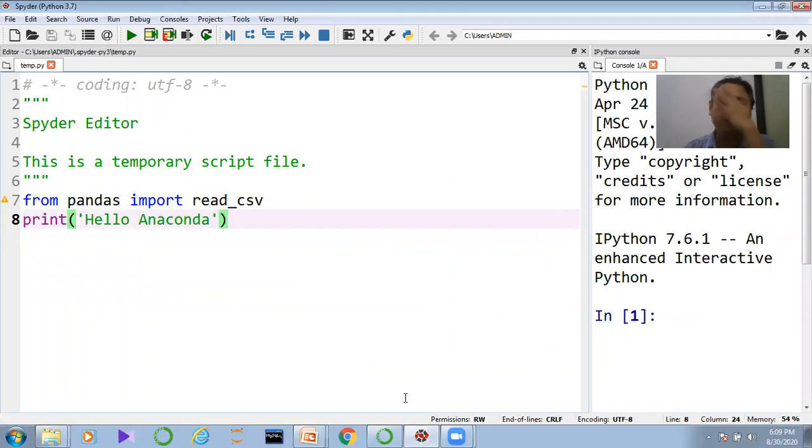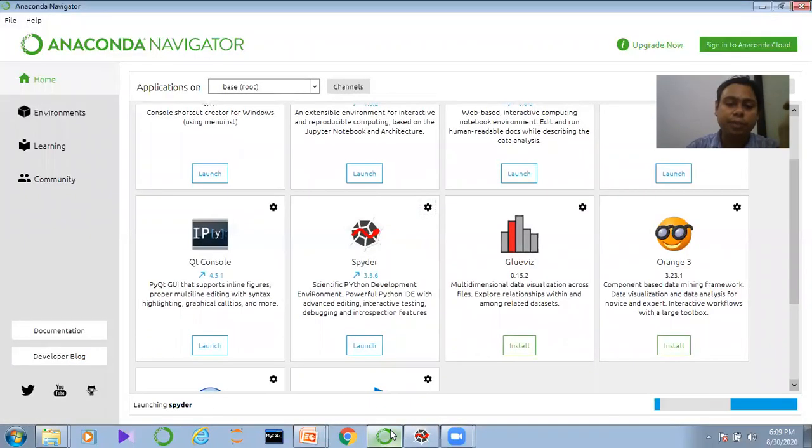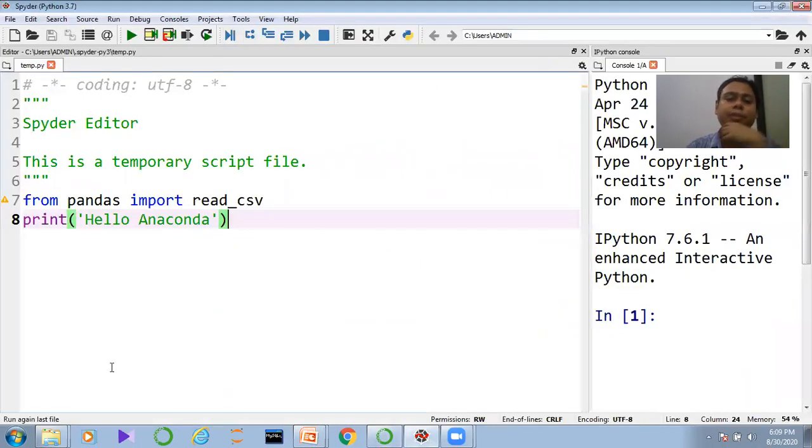You just need to click on the Launch tab. After that, you will see this particular window will come. That is basically Spyder. Now we have got Spyder.